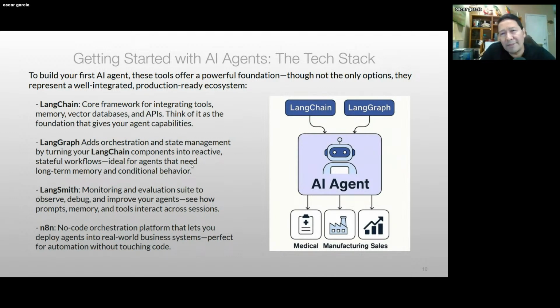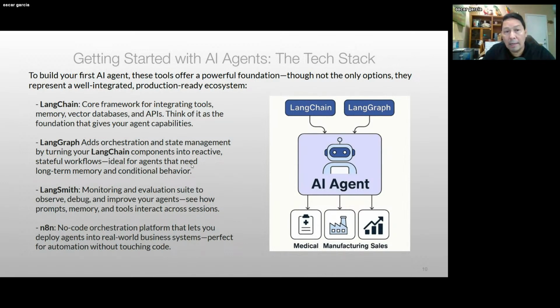So how do we go about this? There are tons of tools out there, and so many frameworks and libraries available. We have OpenAI, Gemini, Llama, to name a few. But in this case, we have to focus on something, right? So we're going to focus on LangChain and LangGraph. If you're not familiar with them, they provide you with libraries that enable you to integrate with any kind of AI model, right? So it's agnostic to that, which is great. That way you can switch from one to the other.